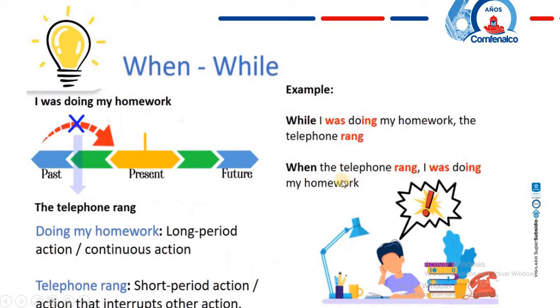Luego tenemos el when. When the telephone rang, I was doing my homework. Cuando el teléfono sonó, cuando el teléfono timbró, estaba haciendo mi tarea. Si se dan cuenta y son muy cuidadosos con esto, miren que cuando empezamos con while, enseguida utilizamos la forma del pasado continuo. Miren, was, ing. Eso está pasado continuo. Y lo que le sigue, la acción que le sigue sería en pasado simple. The telephone rang. El teléfono sonó.